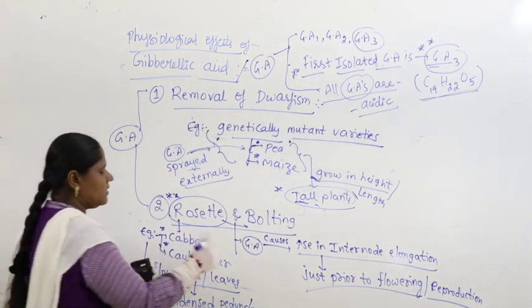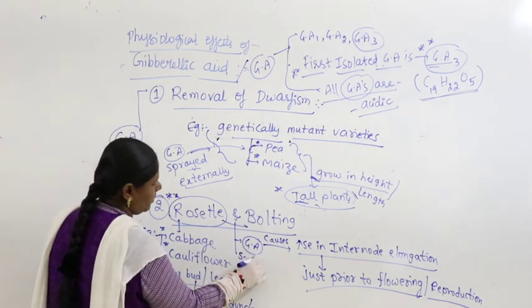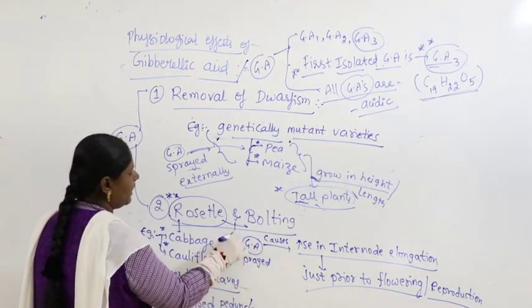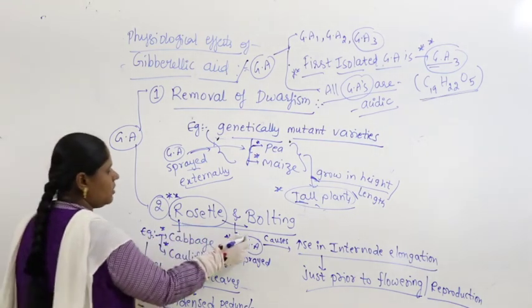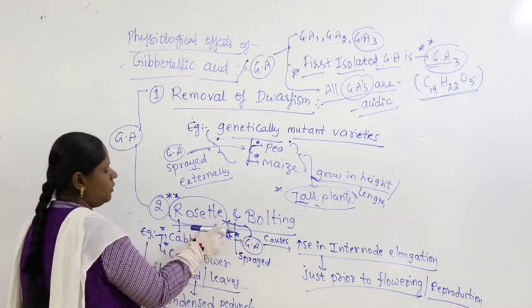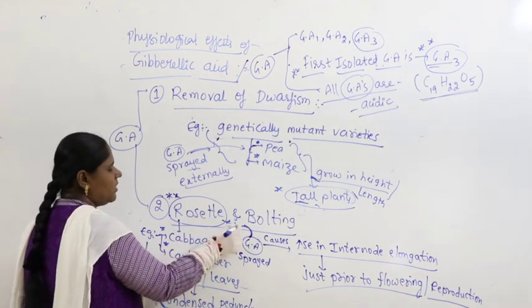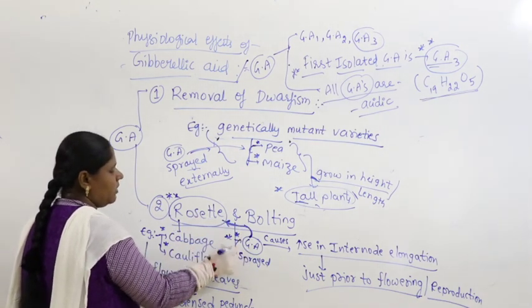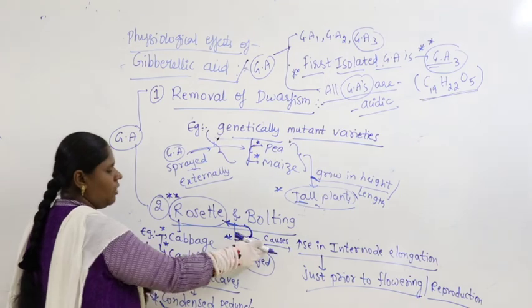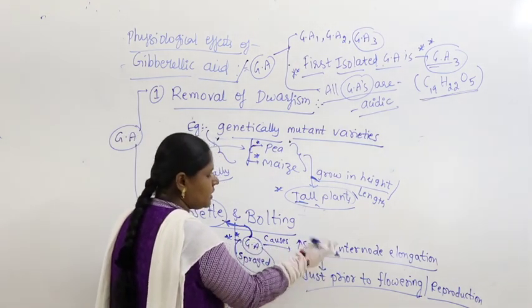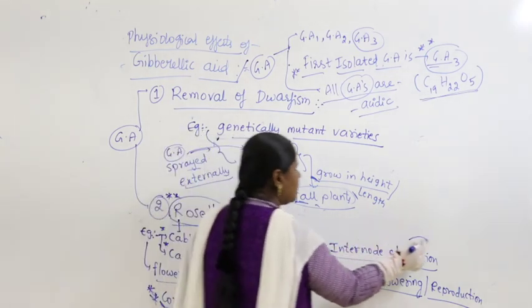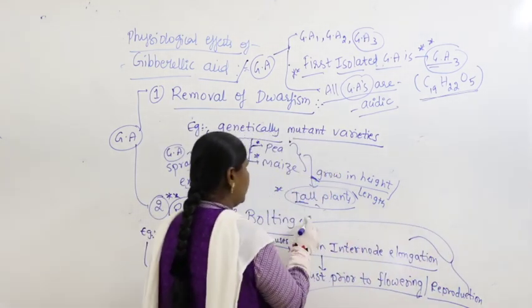Whenever gibberellic acid is sprayed on the rosette arrangement, it causes an increase in internode elongation just before flowering. That itself is called bolting.